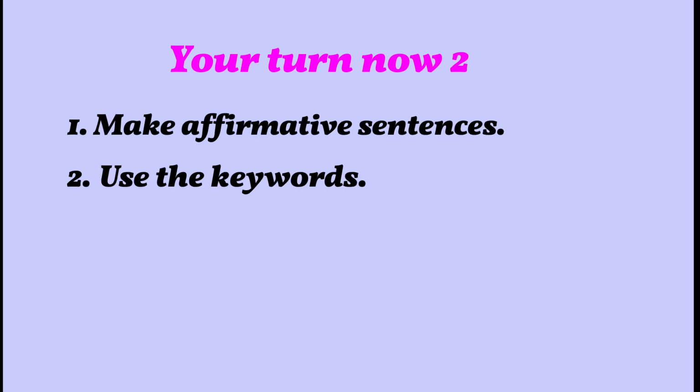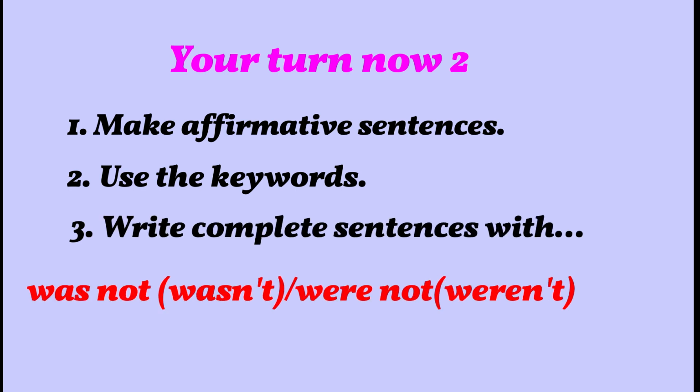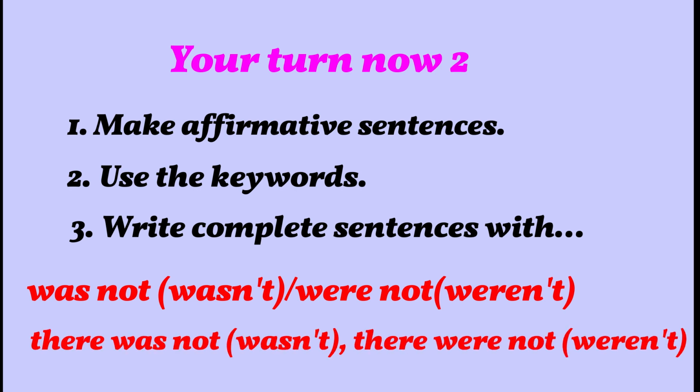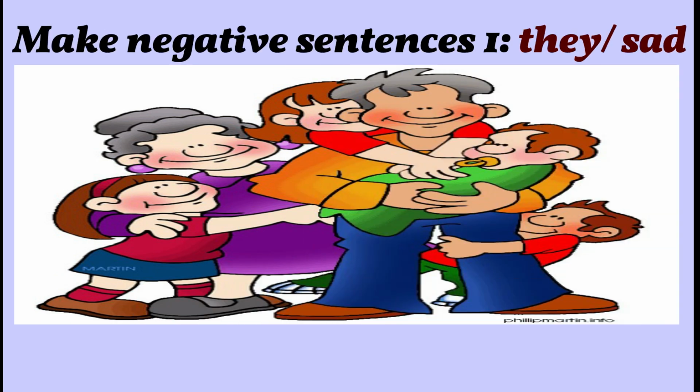Your turn. Make negative sentences, use the keywords, and write complete sentences with wasn't, weren't, and there wasn't or there weren't. Situation number 1. Look at the picture. They, sad. Sad is an adjective, it means unhappy.